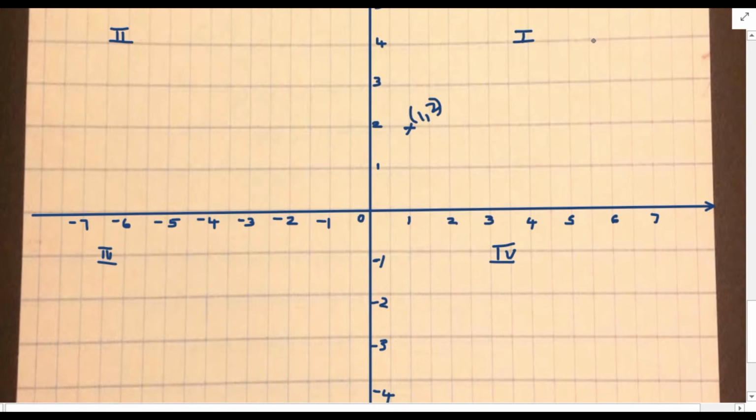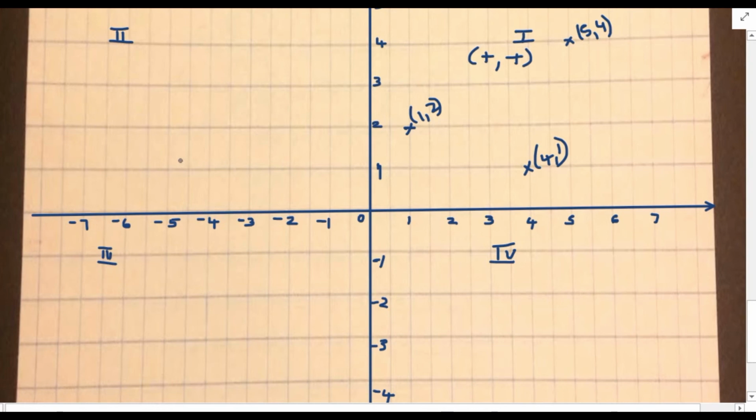Now what about this point? If I want to mark this point, how will I mark? This is (5, 4). First I had to find out the x coordinate, then I had to write the y coordinate. Same way, if I want to mark this point, how will I mark? This point is denoted as (4, 1). So first x coordinate, then the y coordinate. Now here we have seen both the x coordinate and the y coordinate are positive, isn't it? (1, 2), (4, 1), (5, 4). So we can say that in the first quadrant, both x coordinate and the y coordinate will be positive.